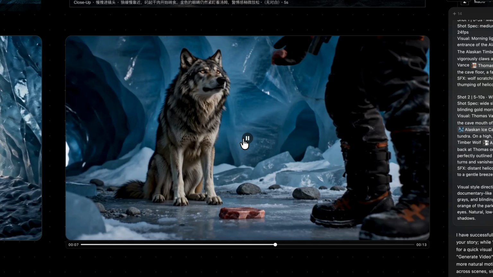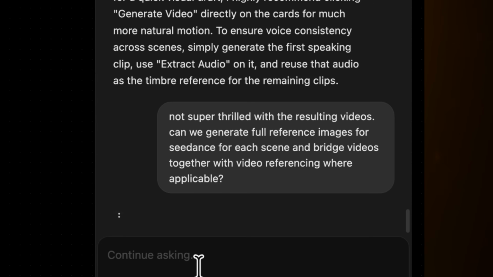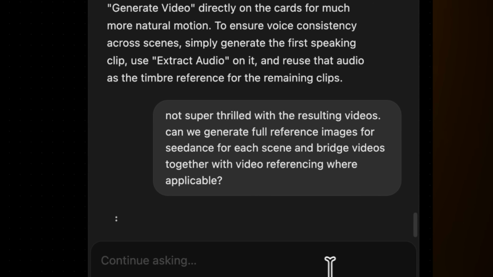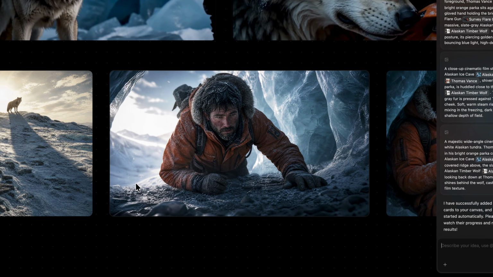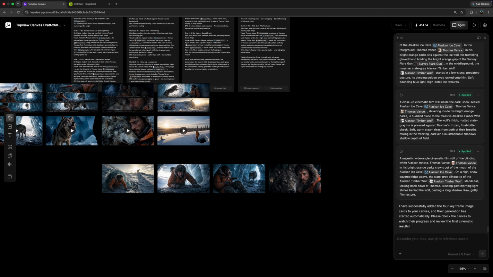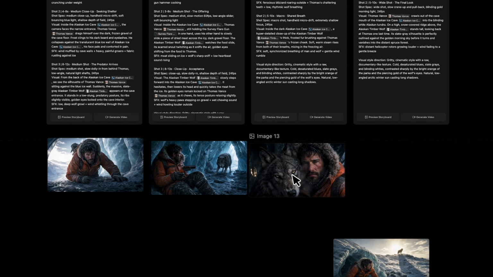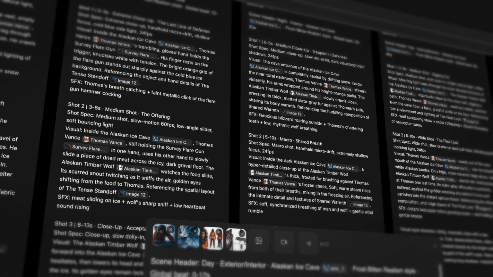I have to be honest, the first ones I'm not super thrilled with, which is normal with AI, you need to iterate stuff. So I told that to the agent and asked for new reference images to make the video generations better. Now it's given me those reference images, and here's the nice thing about the canvas layout. I can just grab these old assets from before and drag them out of the way. I'll line up the other reference images just to stay organized and have the agent update the video prompts. Now we'll give it a go again.